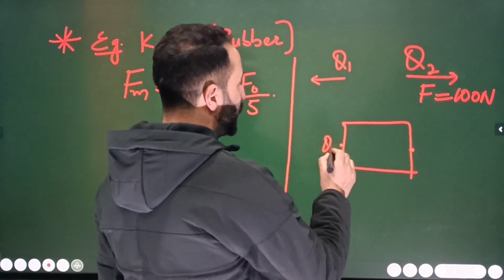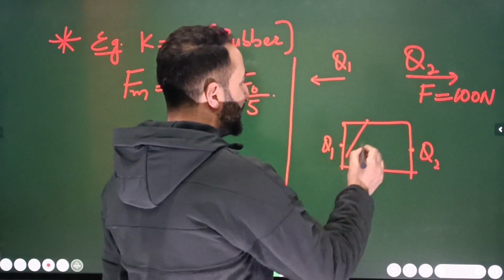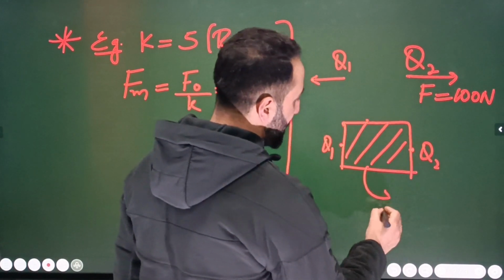Now next, we take the same point charges separated by a slab of rubber. So here we have Q1 and Q2, and this slab is made of rubber.